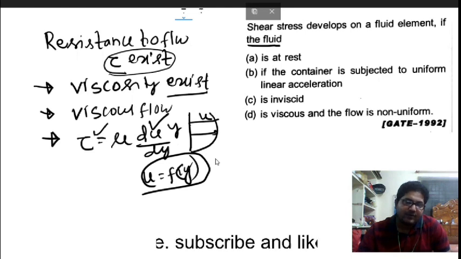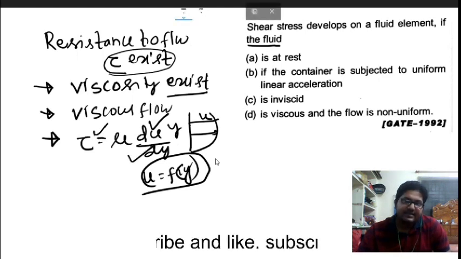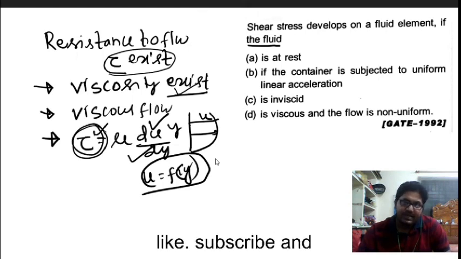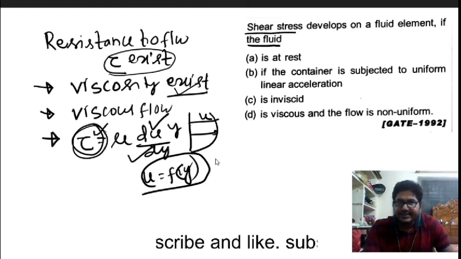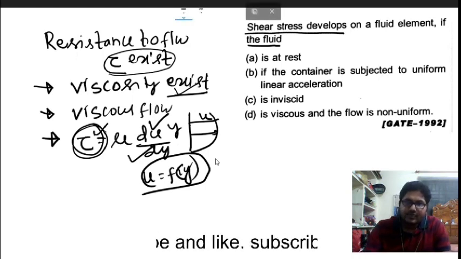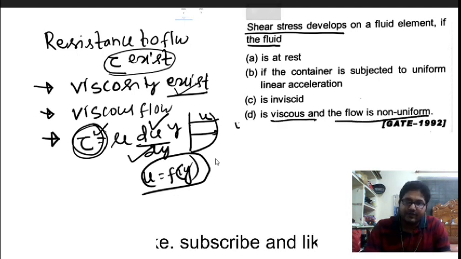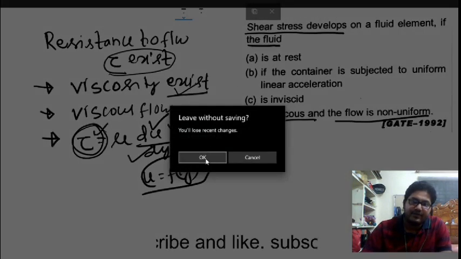If there is a non-uniform flow, then a velocity gradient will exist, and when there is a viscous flow, then viscosity will exist. Only then will this shear stress exist. So the correct option: shear stress develops when the flow is viscous and non-uniform. This is the correct option.